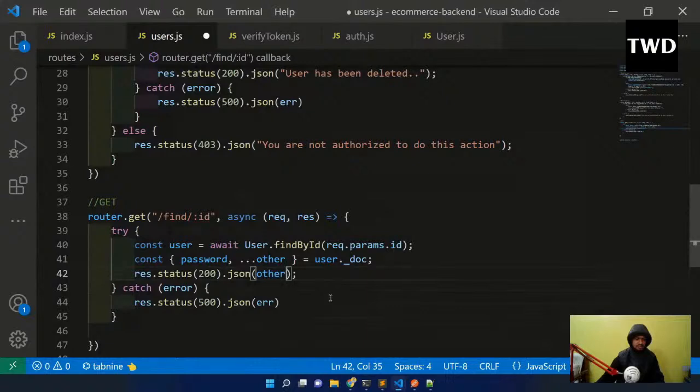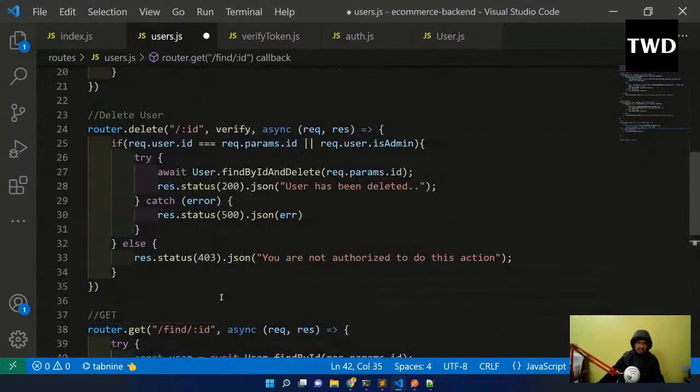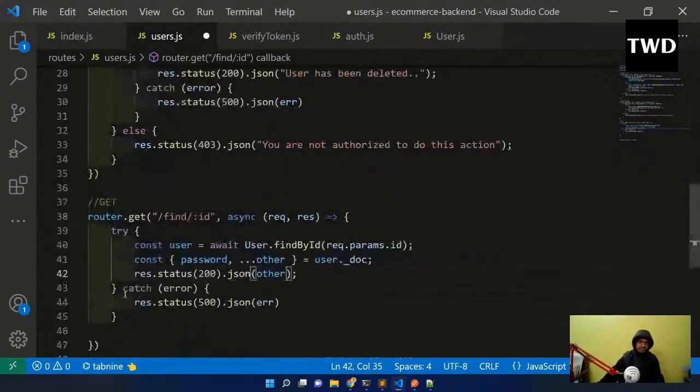Is there any API code for try and catch statement? Try and catch are a normal thing. Try and catch means if something went wrong then it will go to the catch block. So this is a JavaScript thing. There is no API code for try and catch. Try and catch are nothing but a JavaScript statement. If some error is thrown from here, it will go to the catch and it gives me the error, as simple as that.